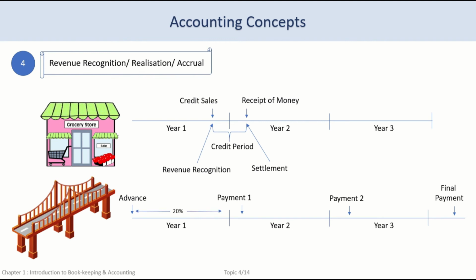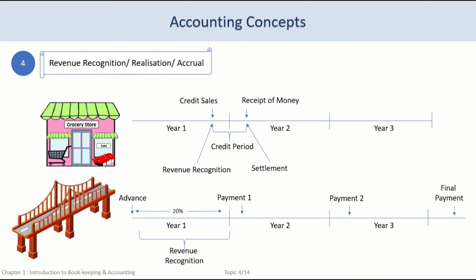So what should we record as our project sales for the year? Since we have completed 20% of the work, we have the right to claim 20% compensation, and our project sales for the year should be 20% of the project value. The advance received can be adjusted against this 20% sales. If the advance is insufficient to cover the entire 20% project value, the difference can be treated as a credit project sale, which is similar to the first example.